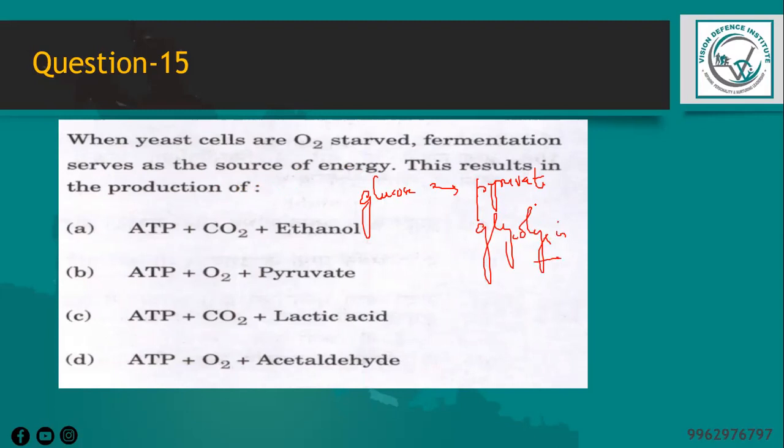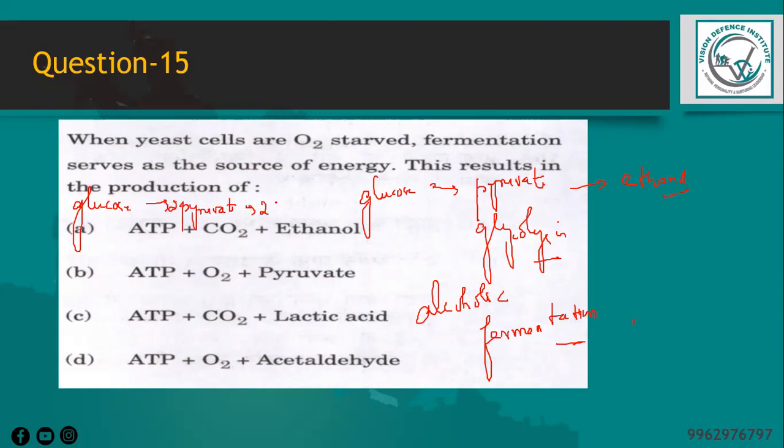And then this pyruvate is converted into ethanol and carbon dioxide by a series of enzymatic reactions. This process is called alcoholic fermentation. So this reaction is: glucose gives rise to 2 pyruvate, that gives 2 ethanol and 2 molecules of CO2 and ATP.